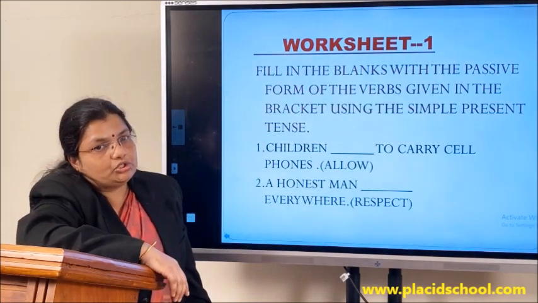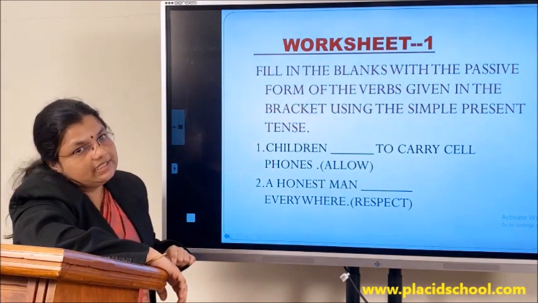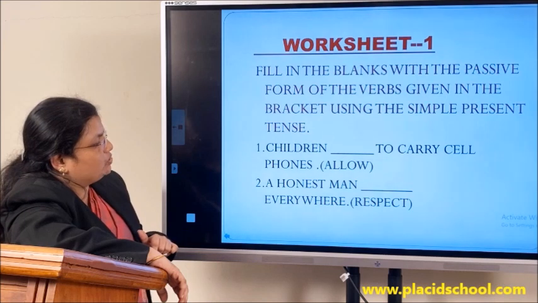That has to be changed to its V3 form. Children are allowed to carry cell phones. That's the answer for the first one.